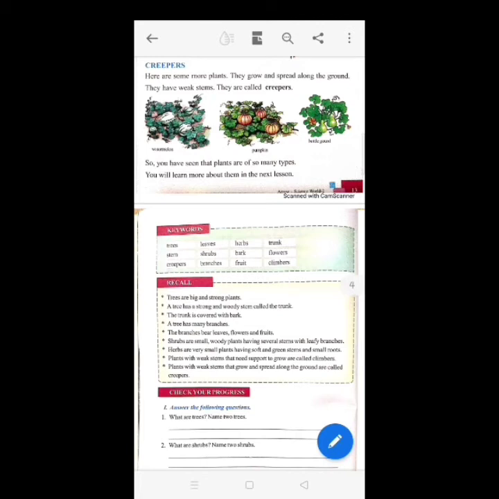So you have seen that plants are of so many types. Now what do we learn from this chapter? It is that plants give us so many things. If we don't take care of plants, they will also not take care of us. Yes. And how should we take care of them? We should not pluck flowers, leaves, fruits and branches of trees. Do not scratch or scribble or write on tree trunks. And lastly, we should plant more and more trees. So with this, we have completed this chapter.